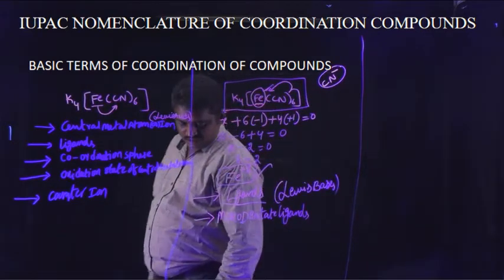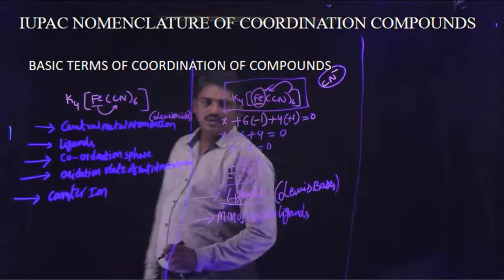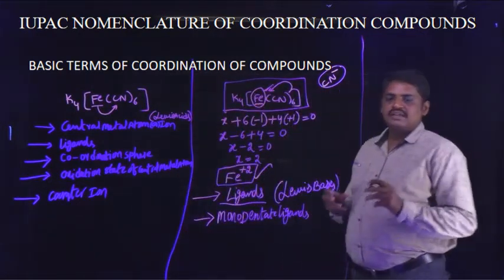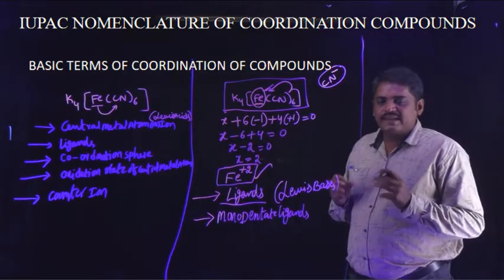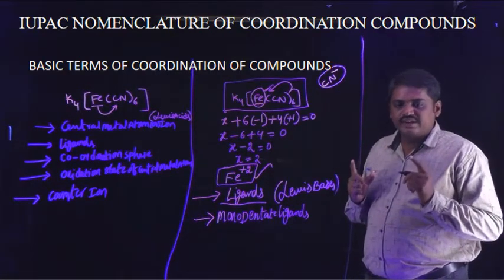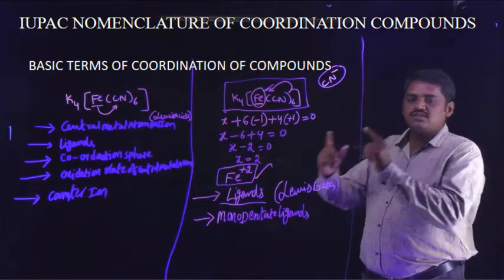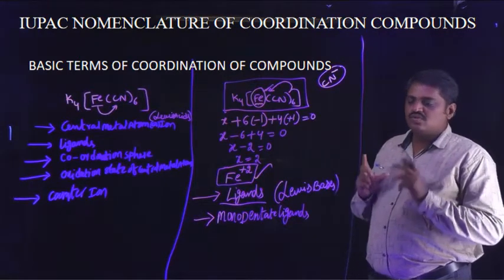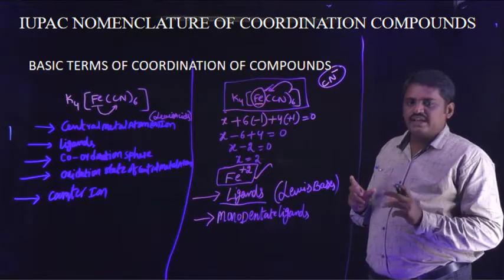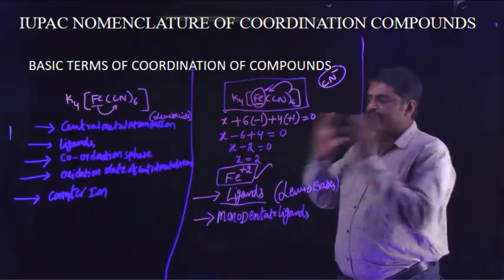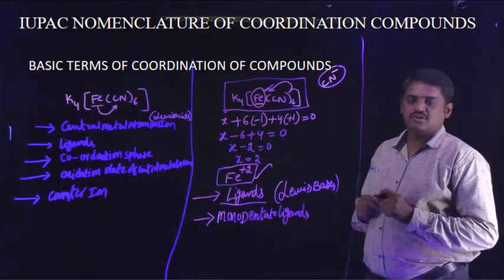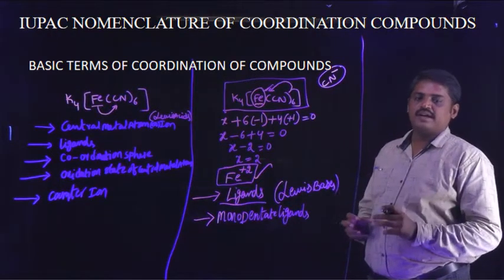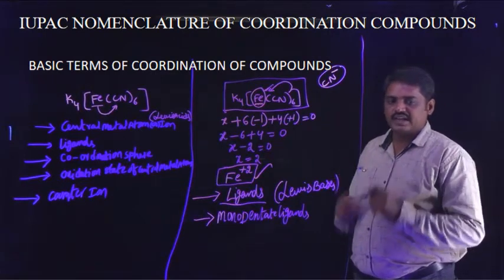Monodentate ligands means electron pairs are donated from one donor atom, or donating only one pair of electrons. That type of ions are known as monodentate ligands.